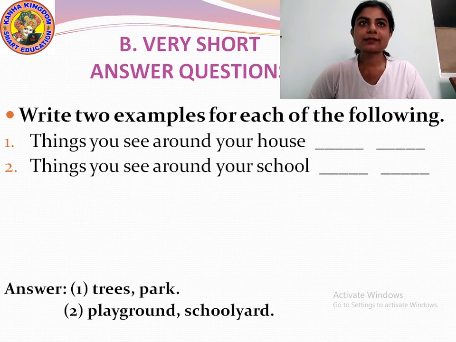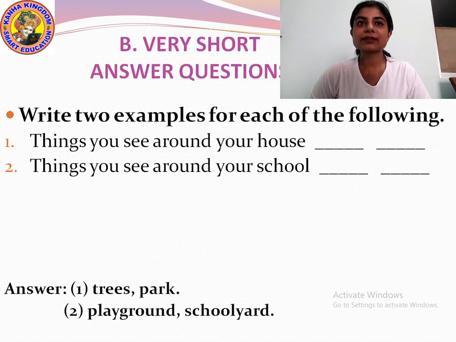Our next question is very short answer questions. Write 2 examples for each of the following. Number 1. Things you see around your house. What are the things that you can see around your house? The answer will be trees, park.